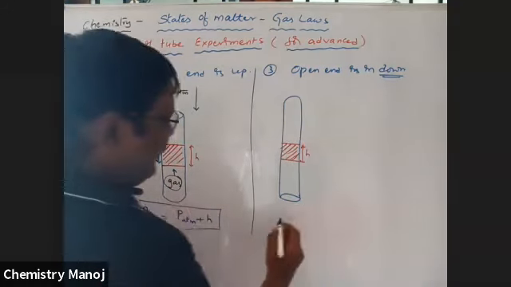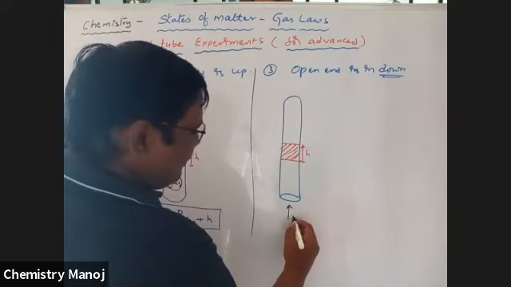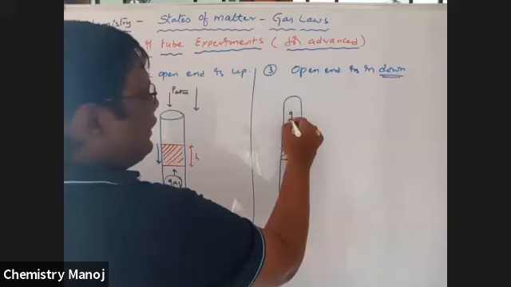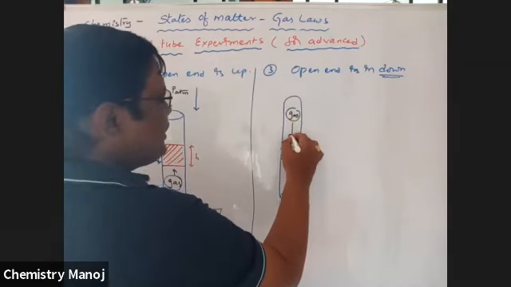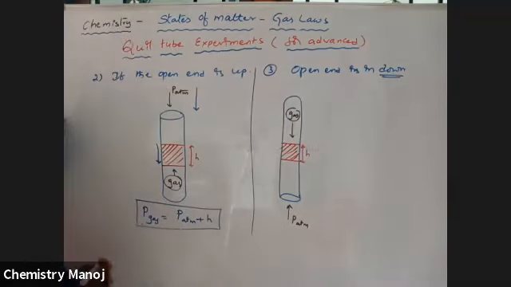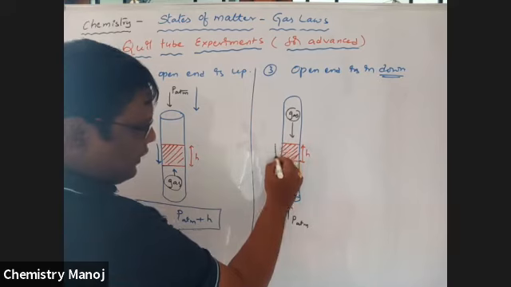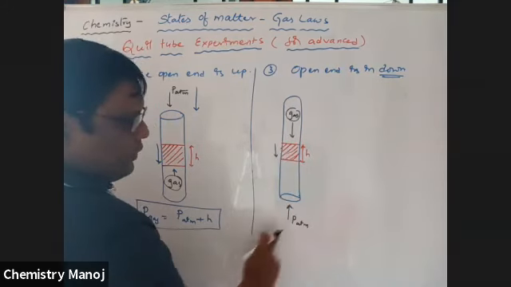Now, in this direction, atmospheric pressure. Here, gas is trapped, which is like this. Next, this mercury also moves like this.